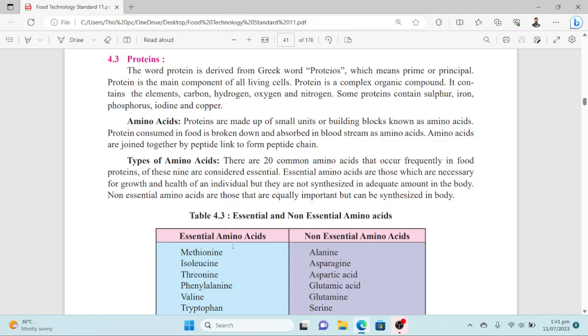That's the reason why they are termed essential amino acids, while non-essential amino acids are also equally important, just like the essential amino acids, but they can be synthesized in the body, and we don't need to consume any specific food for their delivery to the body. So these are the types of amino acids, essential and non-essential.